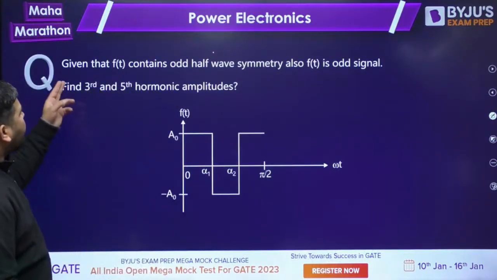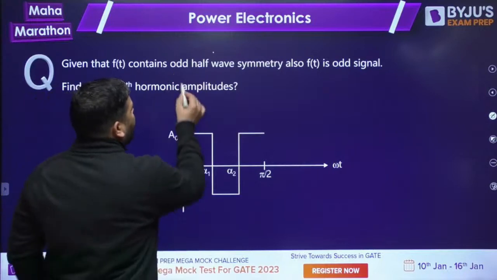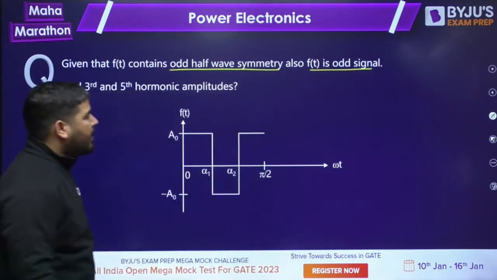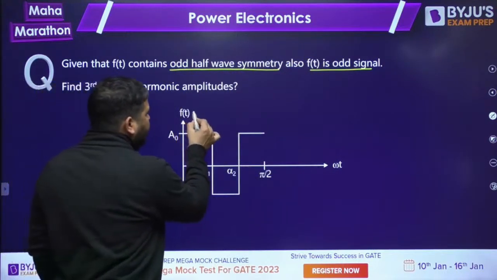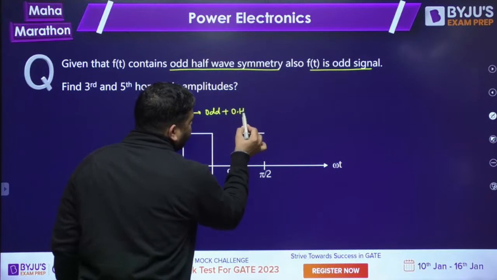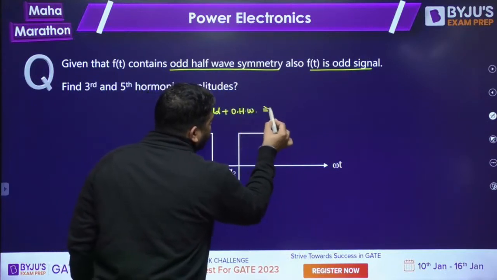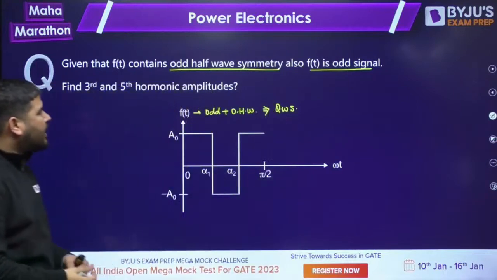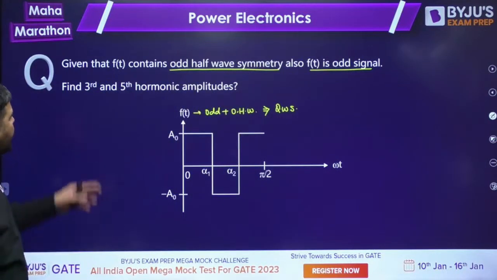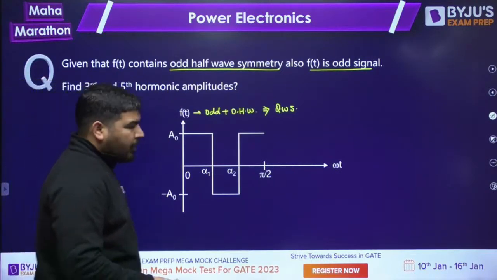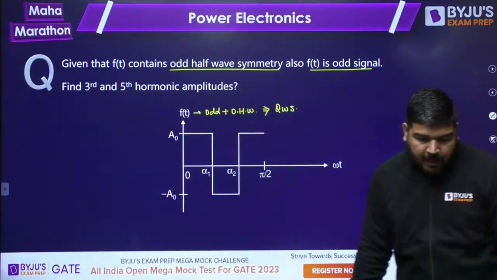The question is, given that Ft contains odd half wave symmetry, also the Ft is an odd signal. It is given that this signal is odd plus it contains odd half wave symmetry. It means the signal has quarter wave symmetry. Is it fine, guys? We need to calculate the third and the fifth harmonic amplitude. How to calculate them, guys?